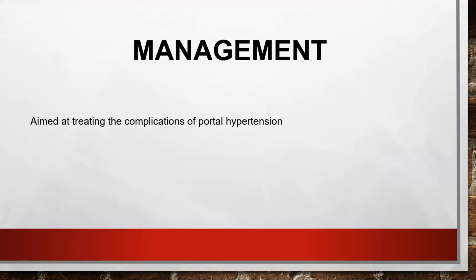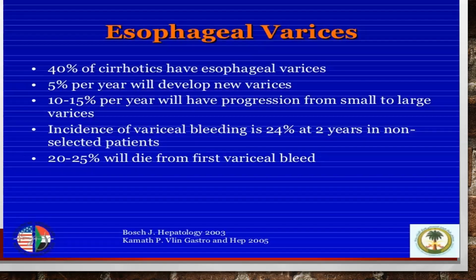So what is the management of portal hypertension? It's just to treat the complications of portal hypertension per se. Esophageal varices are one of the main complications of portal hypertension. 40% of cirrhotic patients will have esophageal varices, and 5% are going to develop new varices every year. The size of the varices increases every year. The incidence of variceal bleeding is 24% at 2 years, and 20 to 25% of patients will die in the first variceal bleed itself.